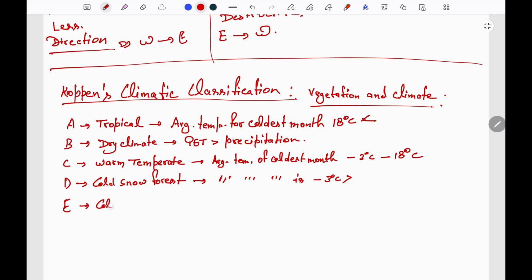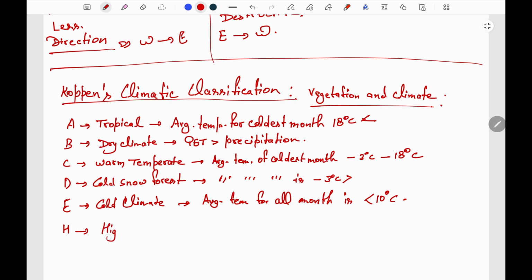E is the cold climate, where the average temperature of all months is below 10 degrees Celsius. And there is also one criteria which is denoted by H, which is known as highland, cold due to their elevations.